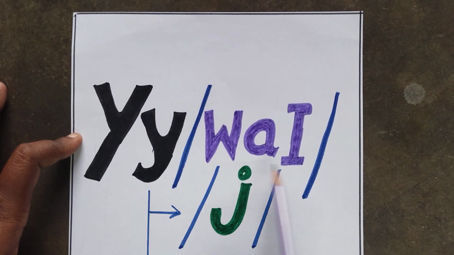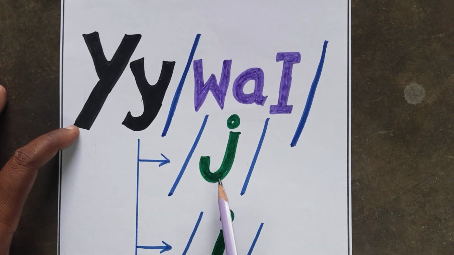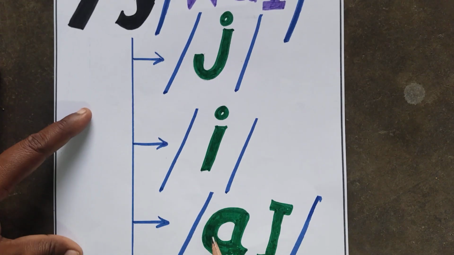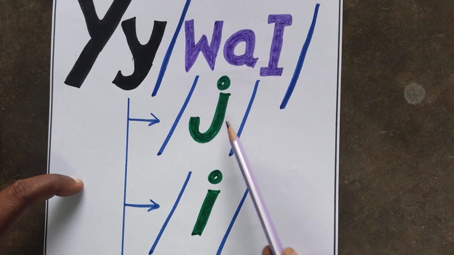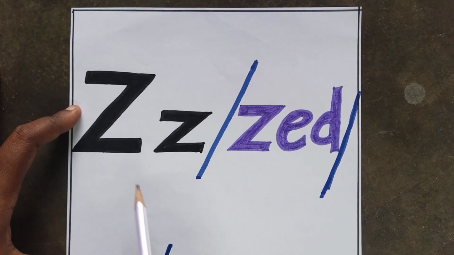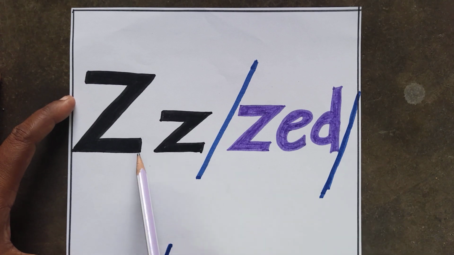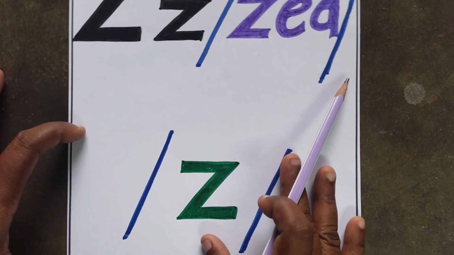The name of the letter is Y. Y. The sounds of letter Y are E, I. E, E, I. The name of the letter is Z. Z. The sound of the letter Z is Z.